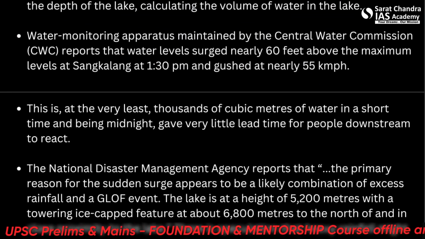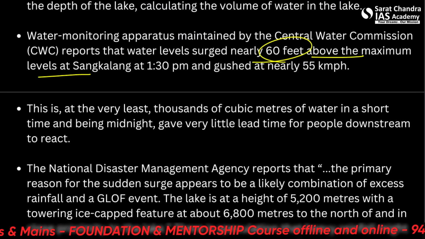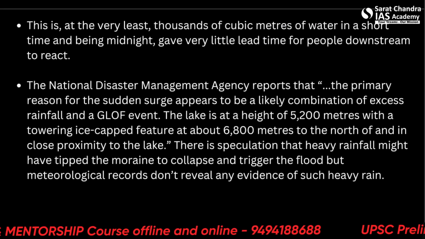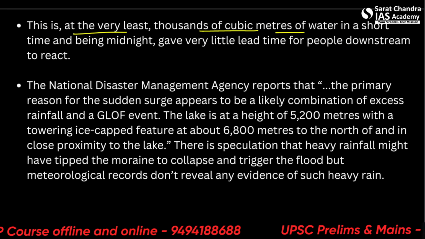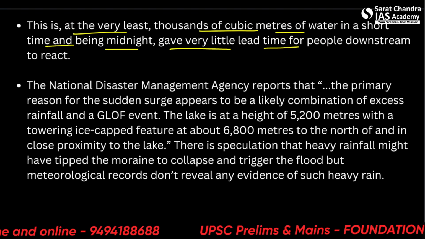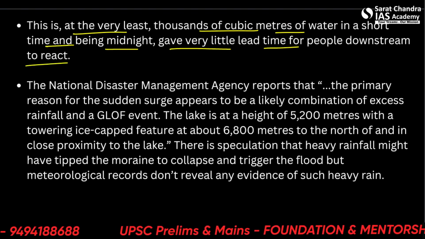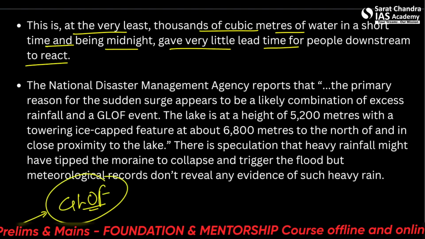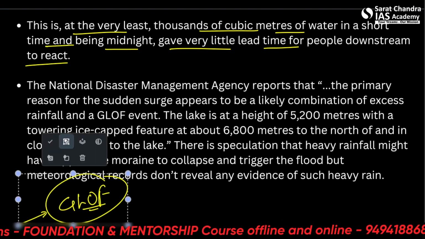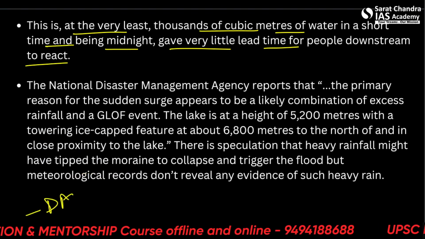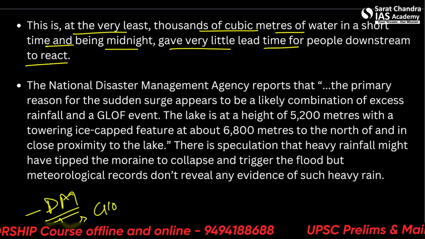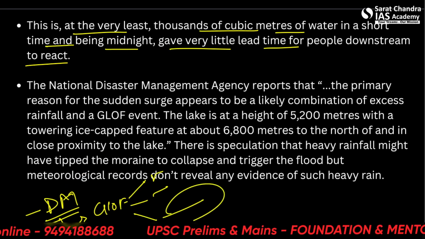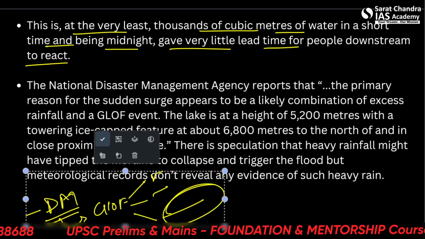Alright. So water was nearly 60 feet above the maximum levels and gushed at nearly 55 kmph. So that's a lot of speed. So this is at the very least thousands of cubic meters of water in a short time, and it being midnight gave very little time for people downstream to react. So this is, let's say, the extent we can see of the GLOF, and this is the set of disasters that it can cause. What we need to know here for disaster management is the sort of disaster it is, let's say GLOF, the reasons, the triggering events, and the extent of disaster it can cause. So that is one of the reasons why we need to learn about this.